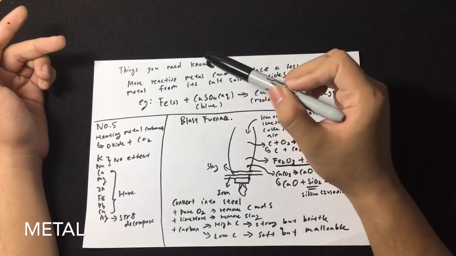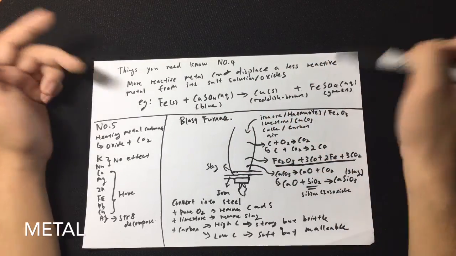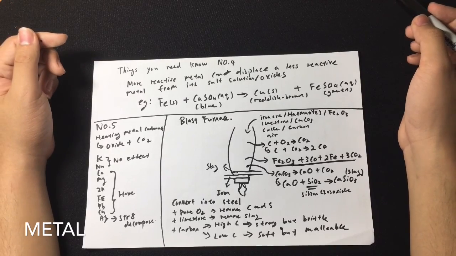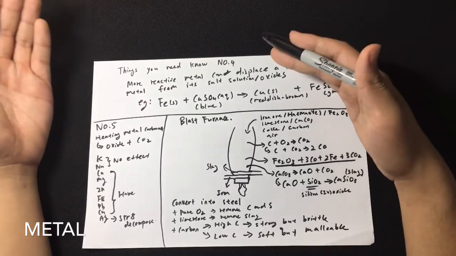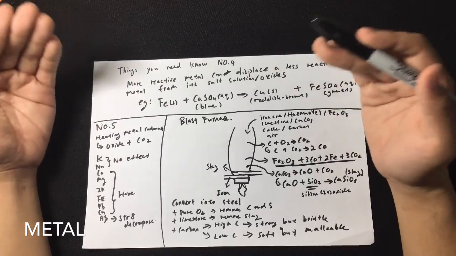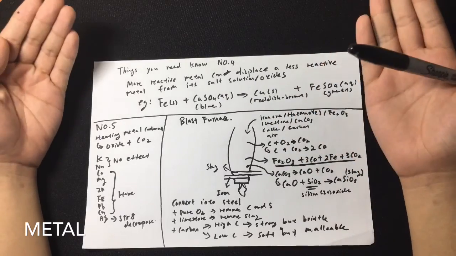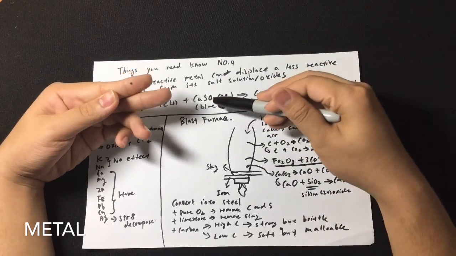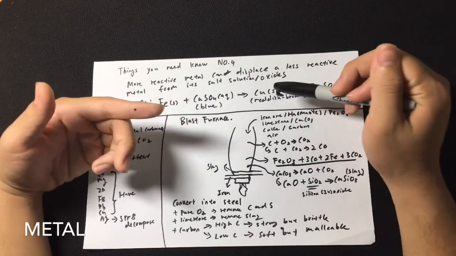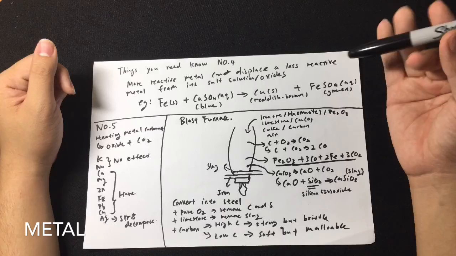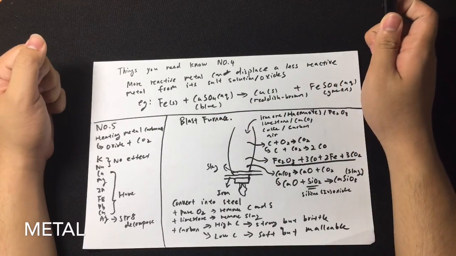When you react iron with copper sulfate, you expect to get copper and iron 2 sulfate. Of course, in the exam situation, they will not just ask you how to write the equation, they will also ask you about the observation. The observation is very straightforward. Copper sulfate is blue in color. So initially it's blue. The blue slowly begins to fade and becomes green, and you expect a reddish brown deposit to form in the solution.